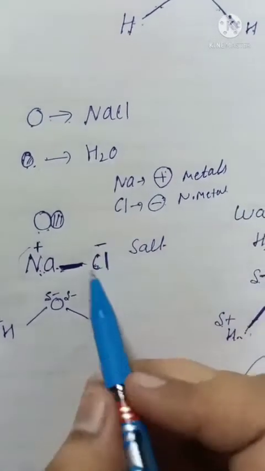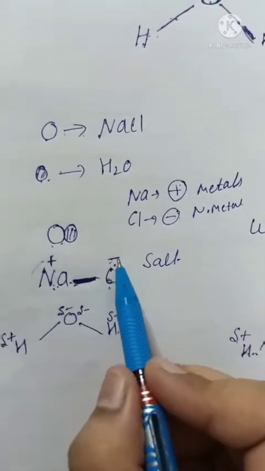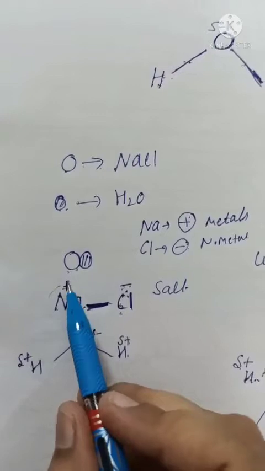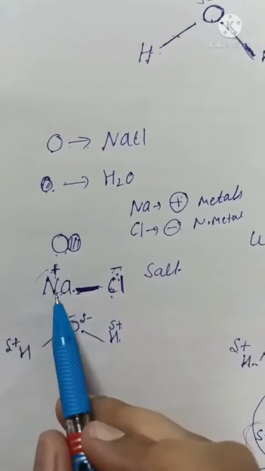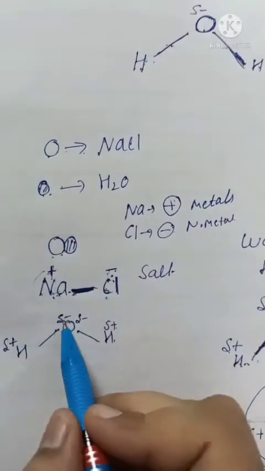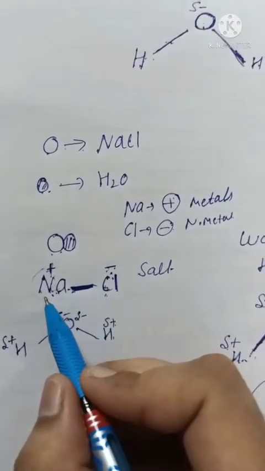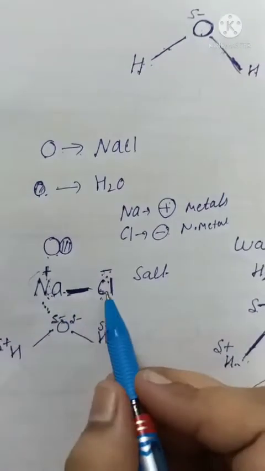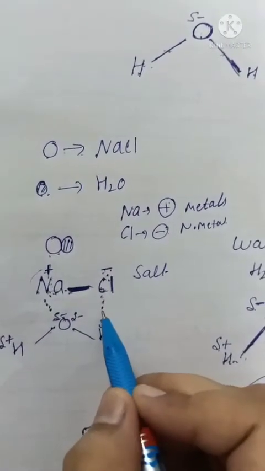So chlorine being non-metal is negatively charged, sodium being metallic in nature has a positive charge. So when these two come in contact, what will happen? This is positive, this is negative. So a new force will develop between this positive and negative, and between this negative and this positive.